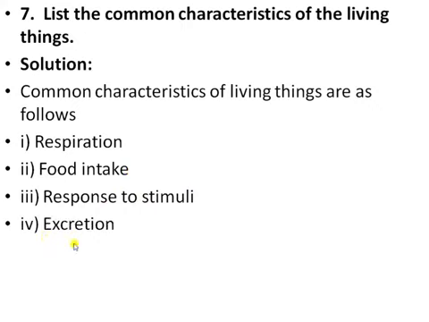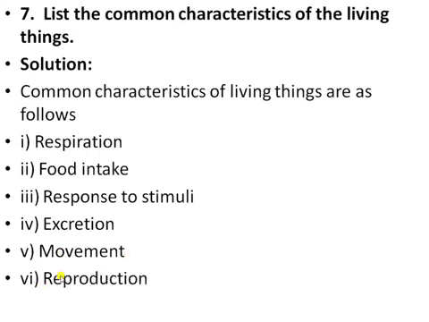And the fourth one is excretion. Excretion is removing the waste material from the body, for example through the kidney. Next, movement. When we move in a straight or opposite direction, or move by our hands or legs, that is movement. At last, reproduction. Reproduction means to reproduce their own kind.